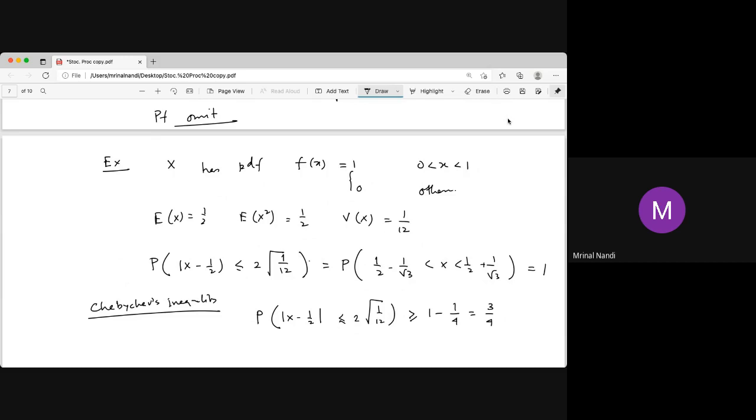There is one better bound called the Chernoff bound. That is not in the syllabus, so I omit this. The Chernoff bound is better than Chebyshev and Markov; it gives a good bound. So that's all for this lecture.